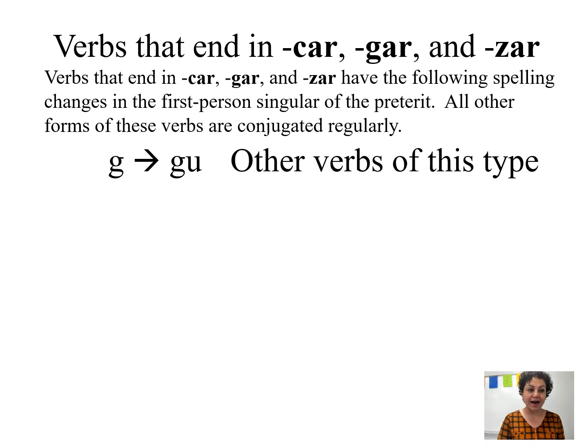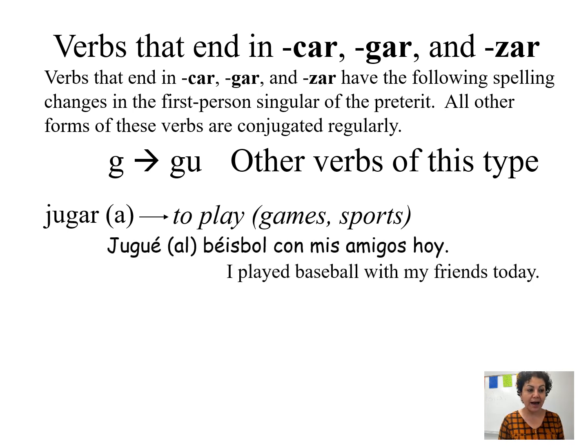Then we have the gar. Which one is that? Jugar, pagar, jugar, remember to play. When you want to say I played in the yo form, of course, you need to switch the G. You're not going to change the G, I'm sorry. You're going to add the U to make the sound of reggae, jugué. And from there, it goes to the regular conjugation. Jugué, jugaste, jugó, jugamos, jugaron.